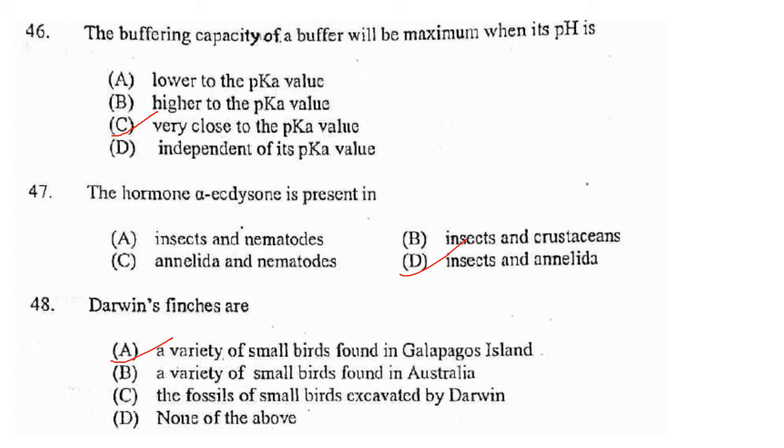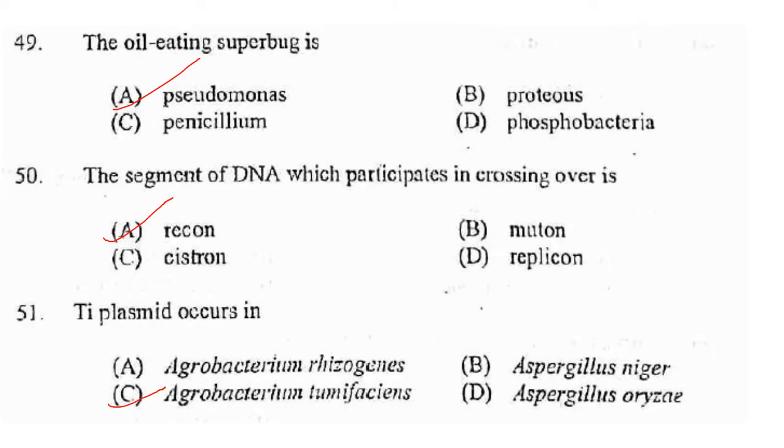Answer is option D. Now Darwin finches. Darwin finches are a variety of small birds found in Galapagos Island. So answer is option A. Next one. The oil-eating superbug is Pseudomonas. This was created by Ananda Chakravarti. So answer is option A, Pseudomonas.